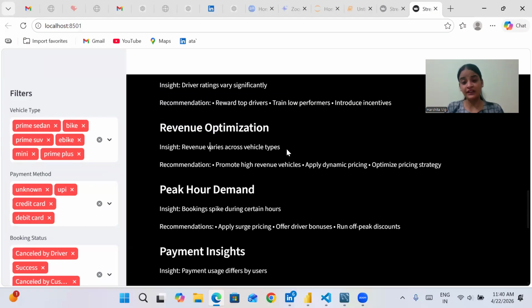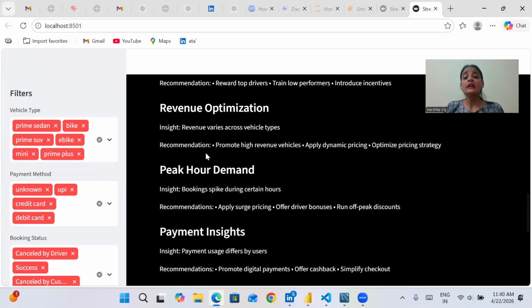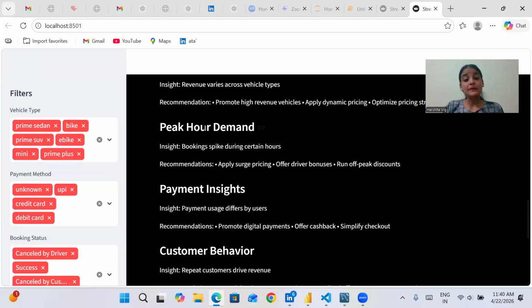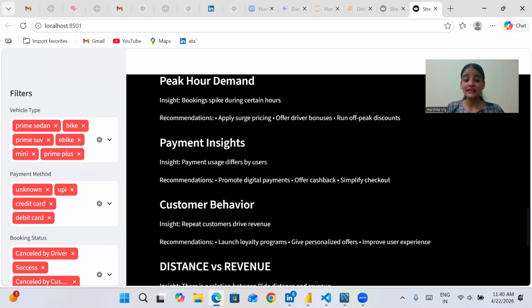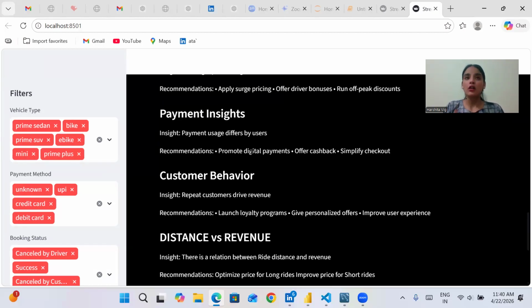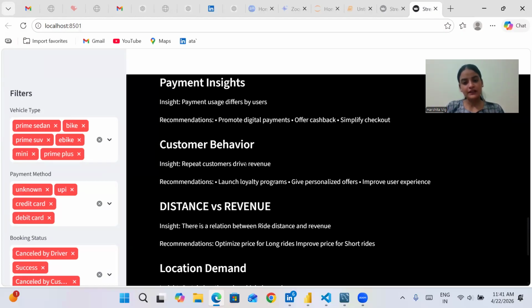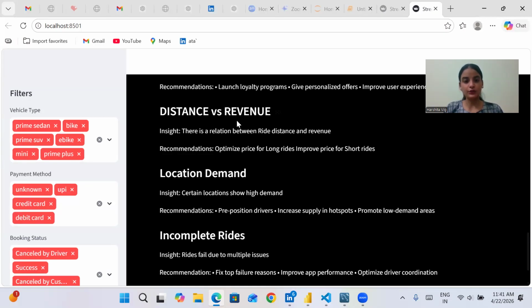Revenue varies across different vehicle types, and the recommendation is to promote high-revenue vehicles. Next is peak hour demand: bookings spike during certain hours only. Then payment insights also vary by user, and digital payments should be promoted, because the majority of people are now not carrying cash. Next is customer behavior: repeat customers drive revenue. This is a major point, and these are all the recommendations that we need to keep in mind.